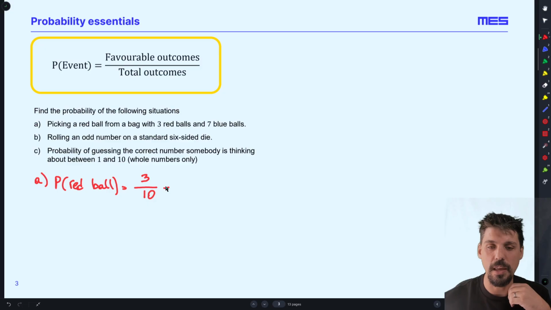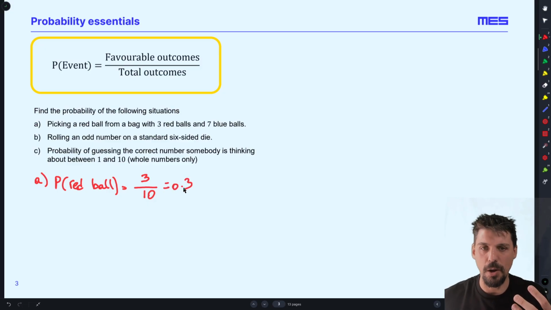So it's a 3 in 10, which is a way that we use very naturally to describe probabilities with fractions, 3 chances out of 10. We could also write that as a decimal, 0.3. We could also write that as a percentage. We will see that quite often, a 30% chance.